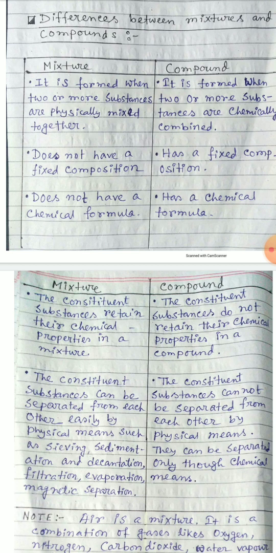Next point, a mixture does not have a chemical formula. Suppose air, we know that air is a mixture. But you can't write any symbol for air. There is no chemical formula for air. But every compound has a definite chemical formula. For example, water has the chemical formula H2O, so water is a compound. Carbon dioxide is a compound, and its chemical formula is CO2. But a mixture does not have a fixed chemical formula.